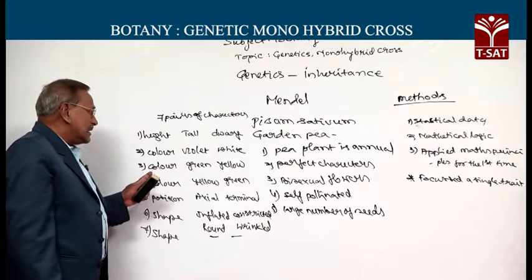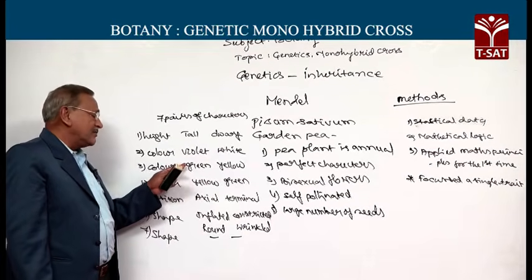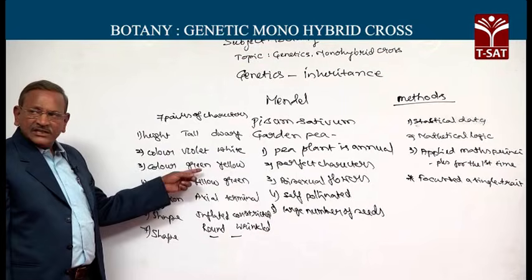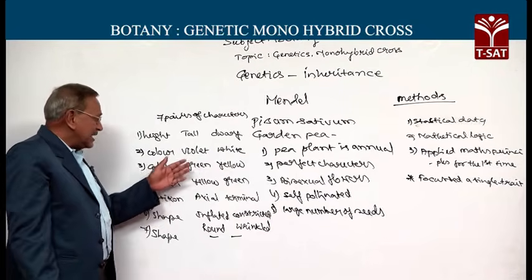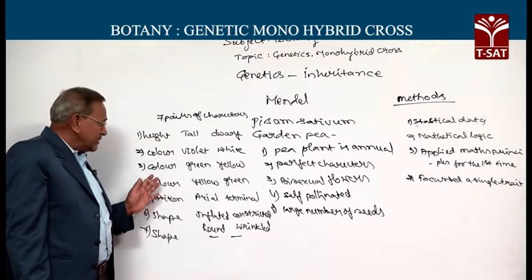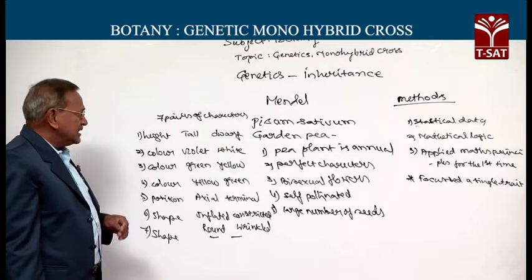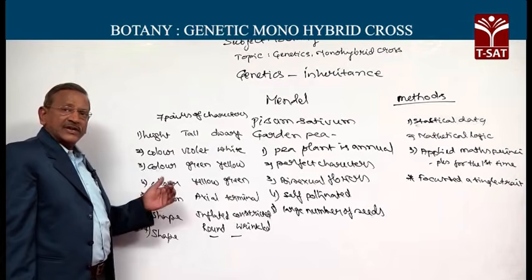Whereas the green pod producing plant and yellow pod producing plant differ only in this trait, and they are similar in the remaining characters. So Mendel chose these 7 pairs of characters.